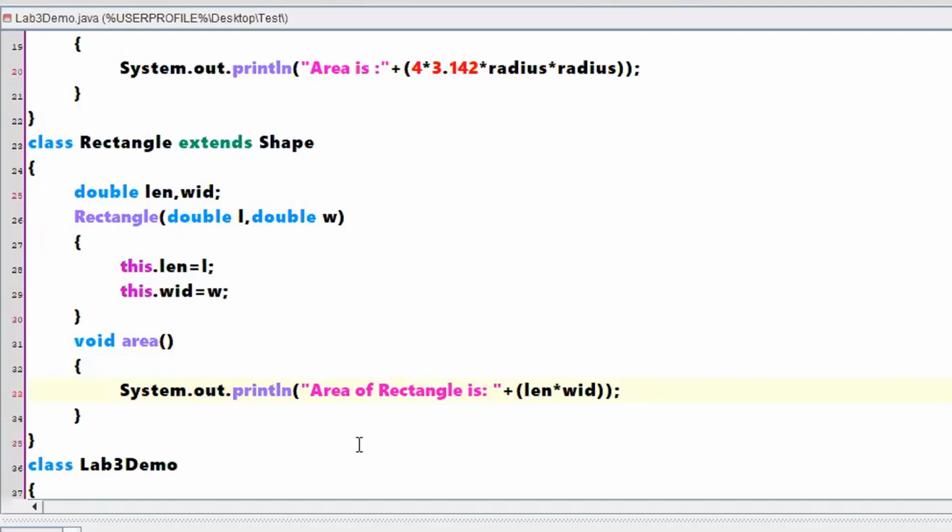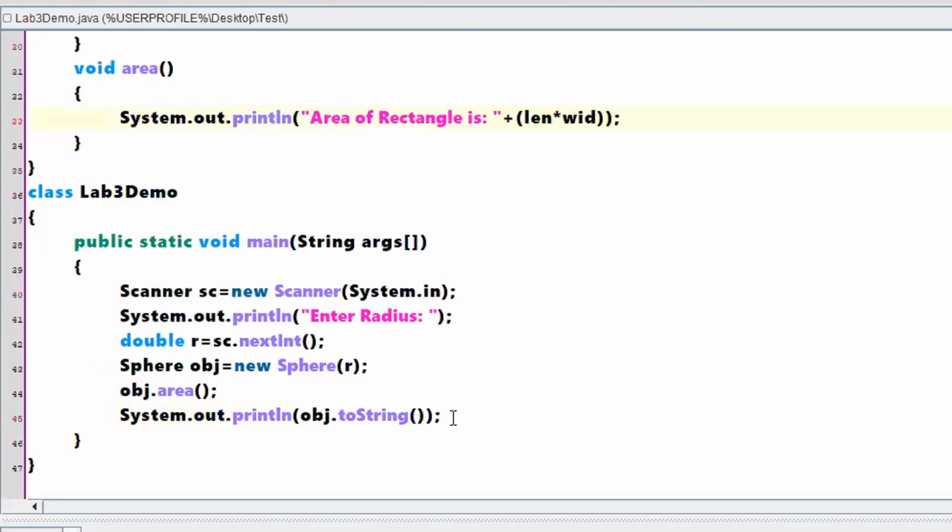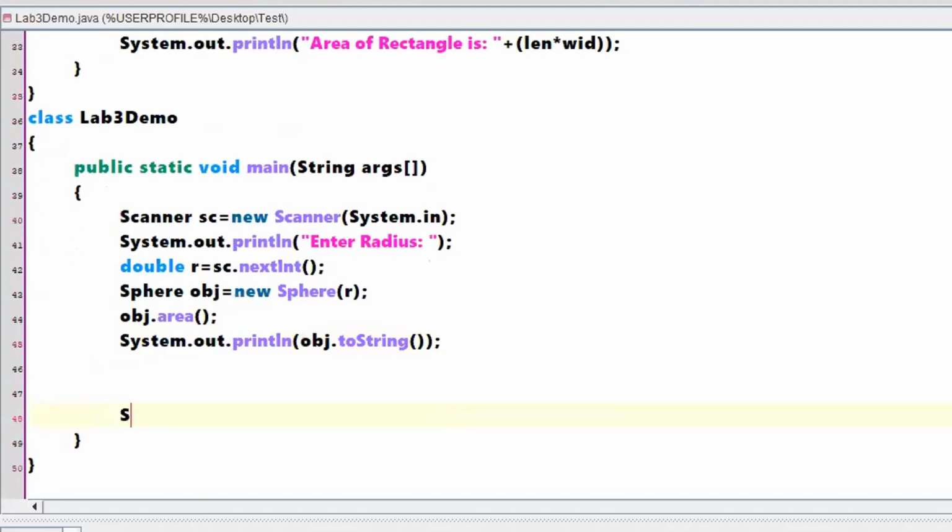Okay. Right. Now, to calculate the area of a rectangle, System.out.println("Enter length and width of rectangle"), right?